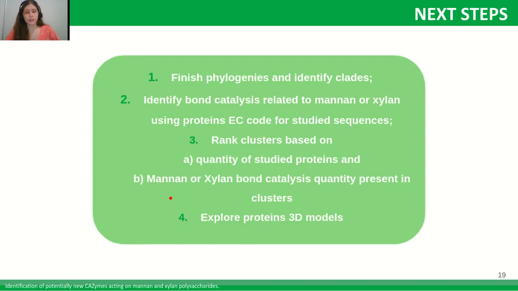To conclude, our next steps involve finishing the phylogenies and identifying the less studied clades, identifying bond catalysis related to mannan or xylan using the protein EC code for studied sequences, ranking the clusters based on the quantity of studied proteins and mannan or xylan bond catalysis quantity present in these clusters, and lastly, exploring some proteins' 3D models.